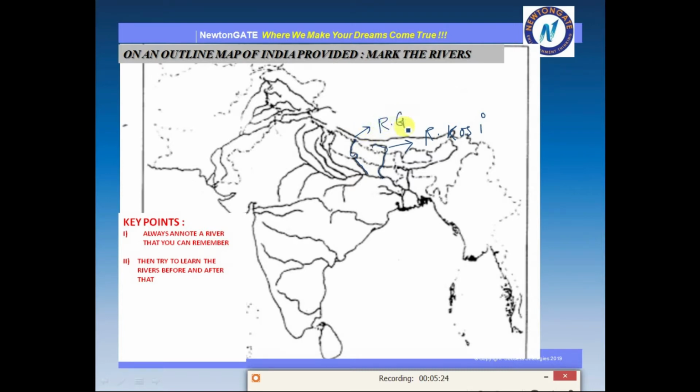So this is river Gandak. After Gandak is Ghagra. So this also you can easily denote here. So this is river Ghagra.